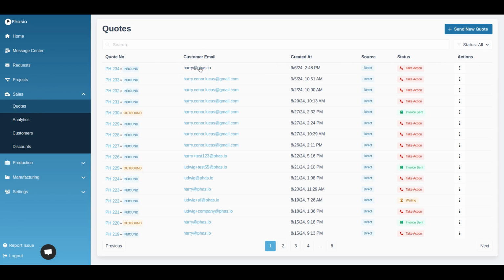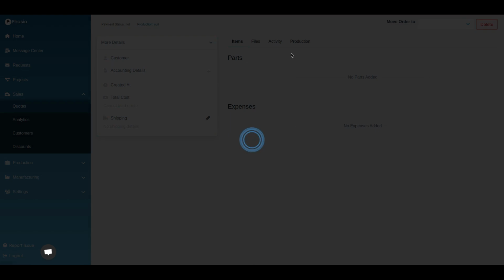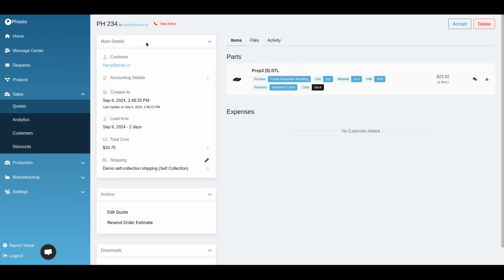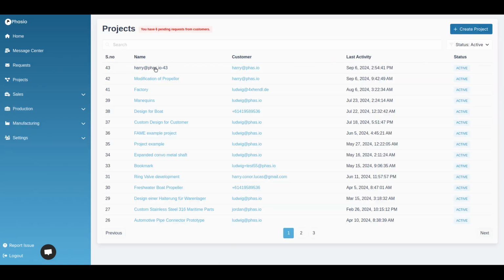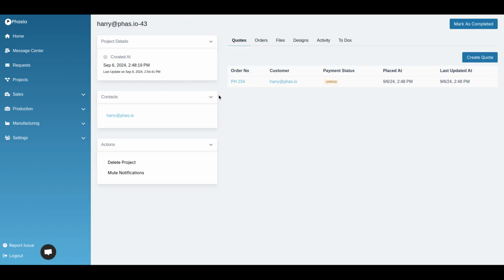This is an order or a quote that I created by going to this storefront 10 minutes ago. Now, this quote looks exactly the same as before, except it's now inside of a project, right? And this project is just named the name of the customer's organization and their project ID. So let's open that up. Now, the advantage of this, right? You can see we're inside of this project now. So when a customer came in and ordered, it not only created a quote, it also created a project.